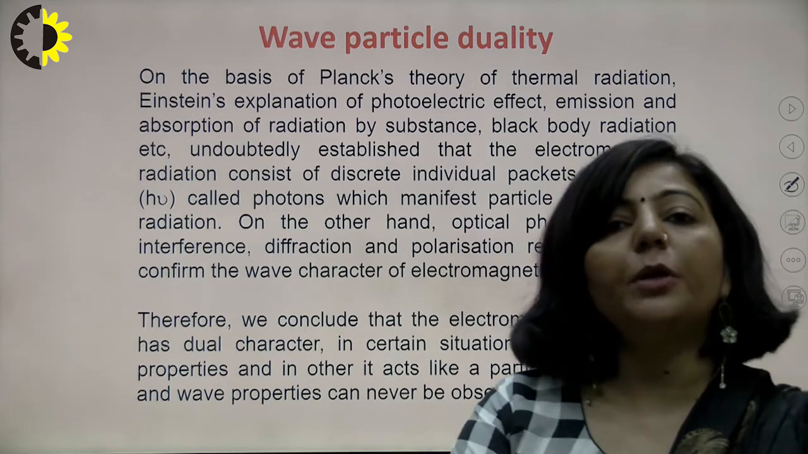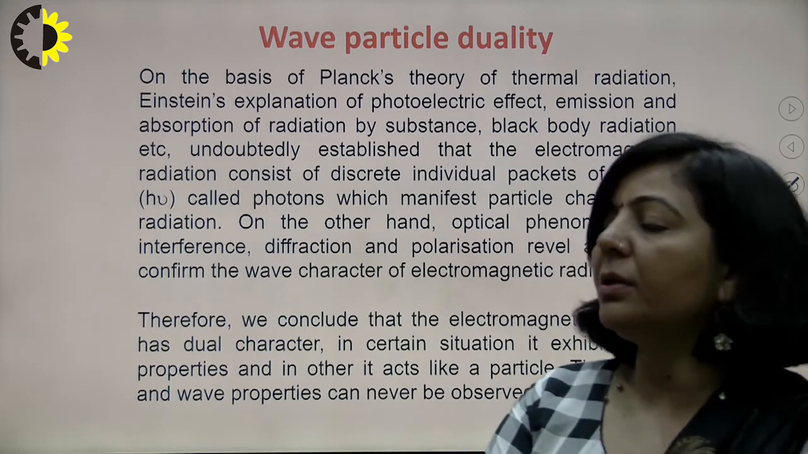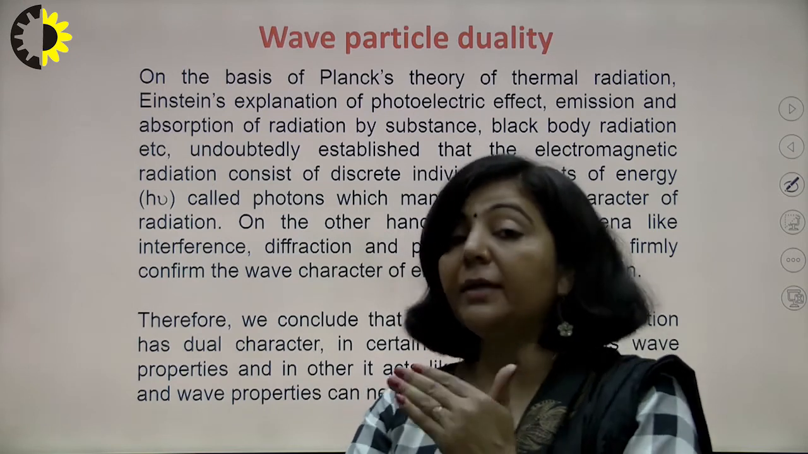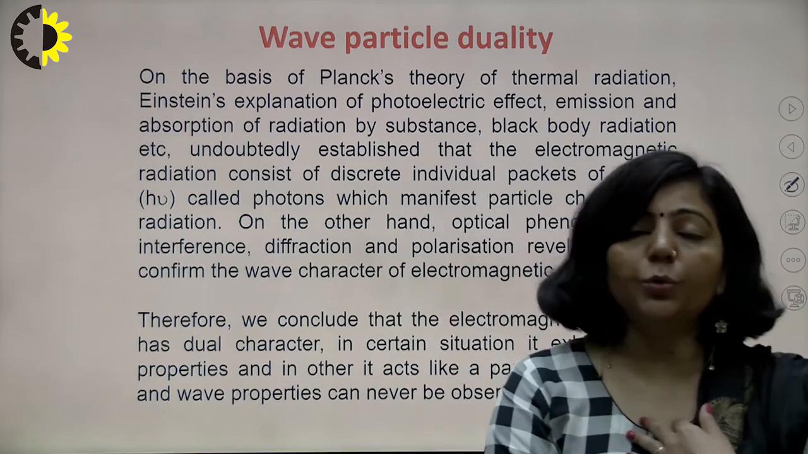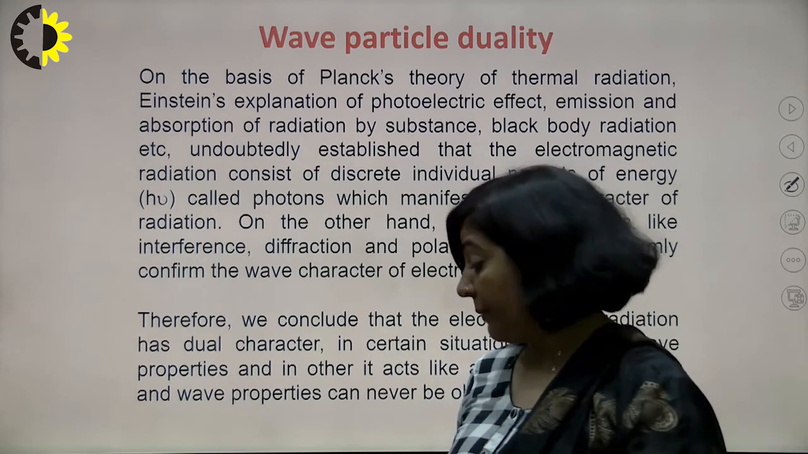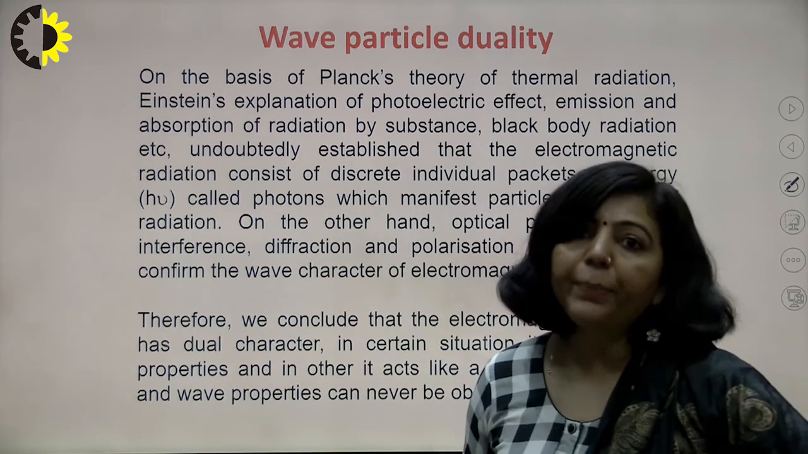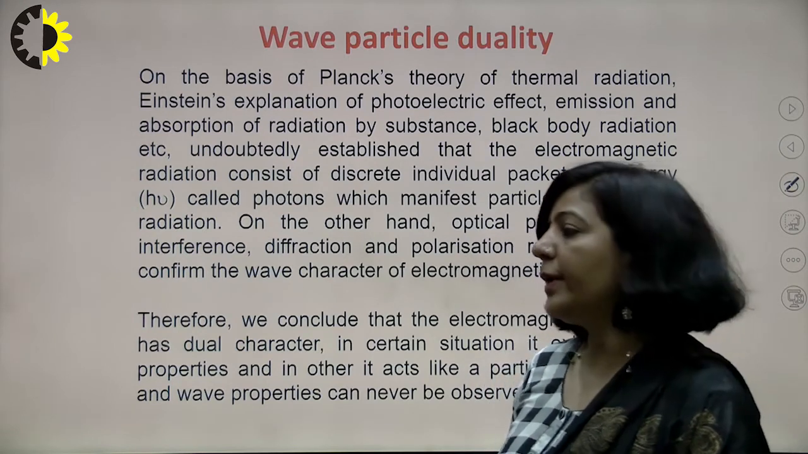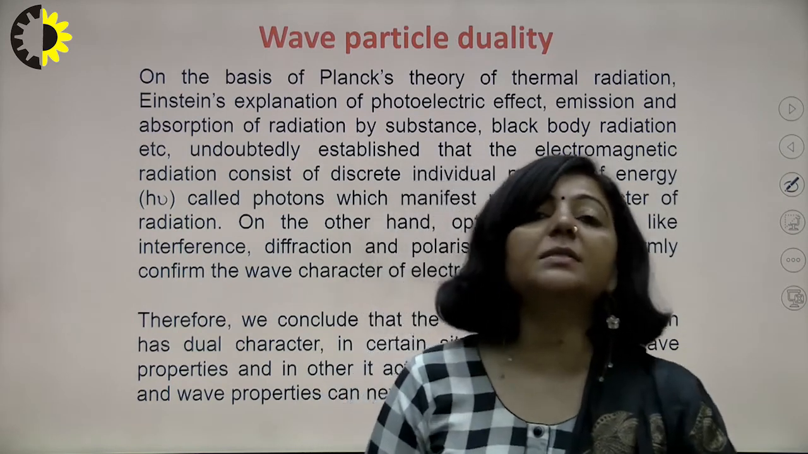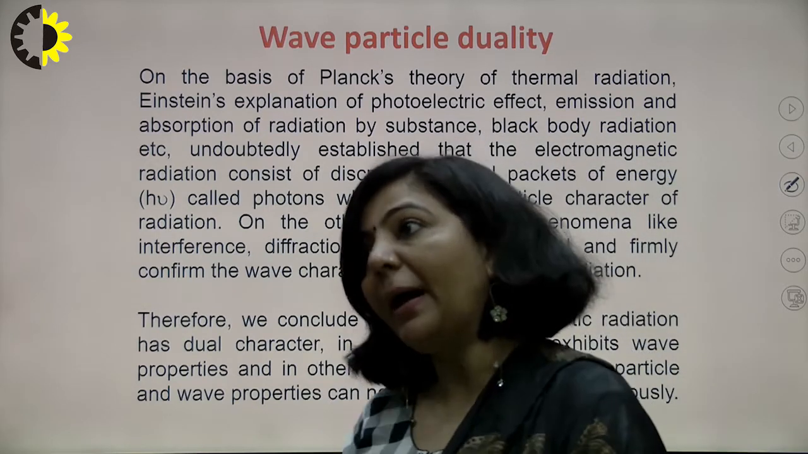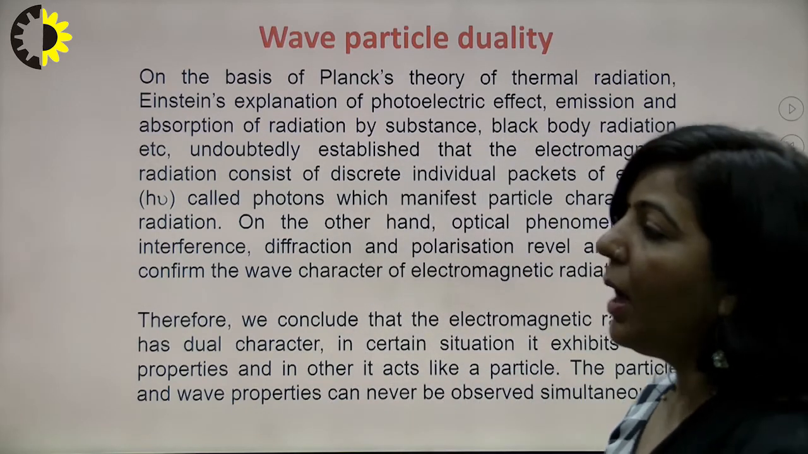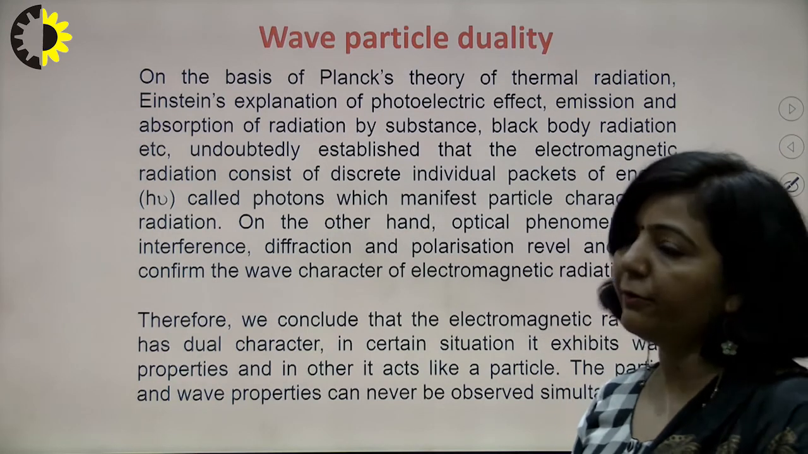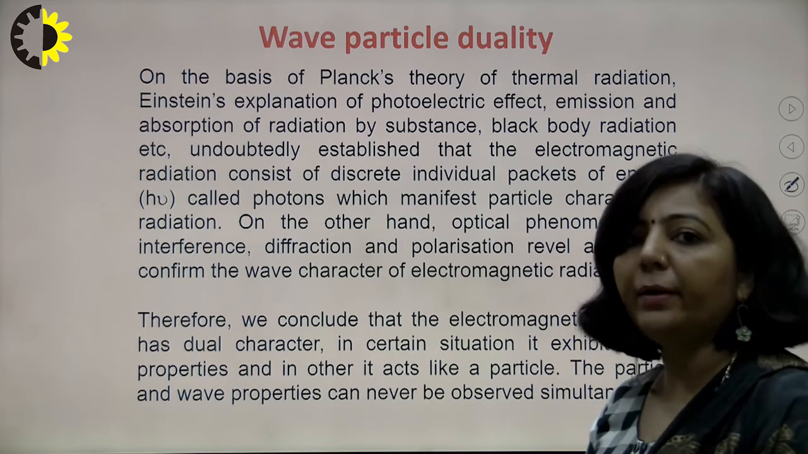Because light can show interference, diffraction, and polarization, and only if light is behaving like a wave can it show interference, diffraction and polarization. It means light has wave nature there. And you also know that light can show the photoelectric effect as well as the Compton effect. And only if you consider light as a particle can you explain the Compton effect as well as the photoelectric effect. It means light has dual nature.